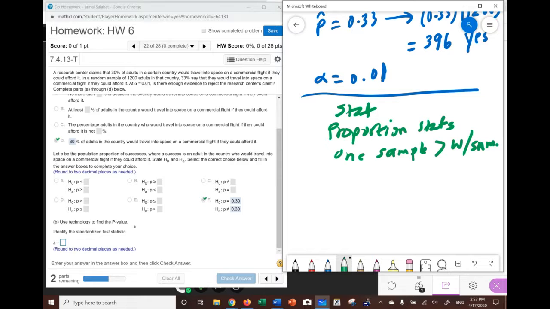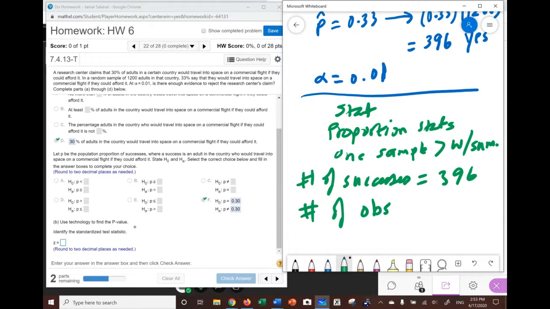Then we put the number of successes, which is the number of yeses, 396, and the number of observations, which is n, 1,200. We fill in the test as we did before, and hit compute.